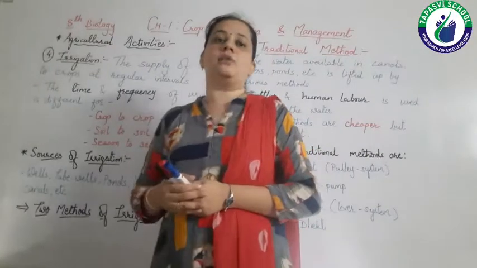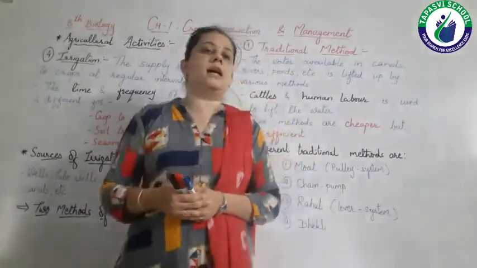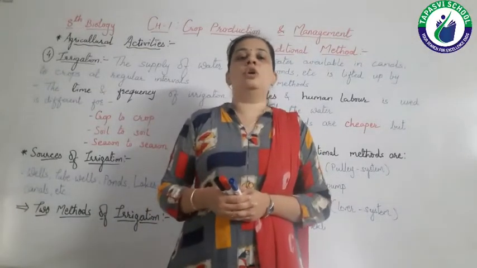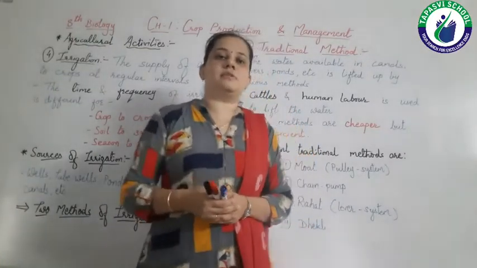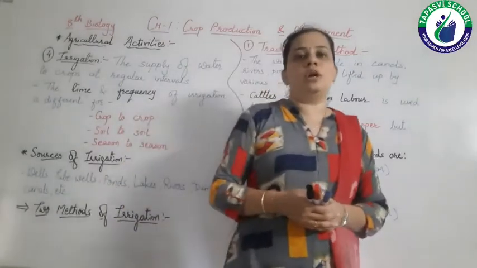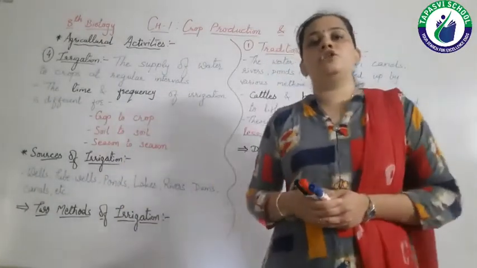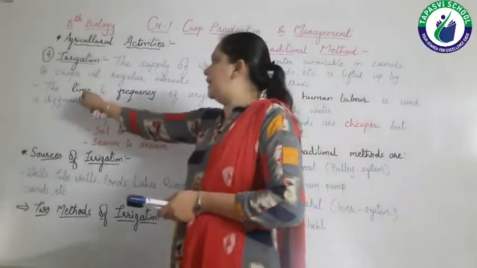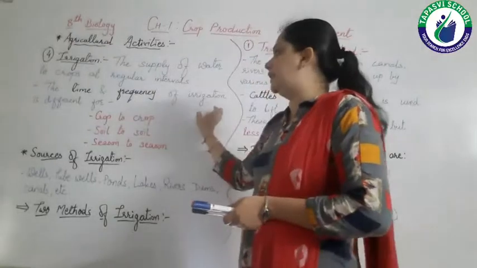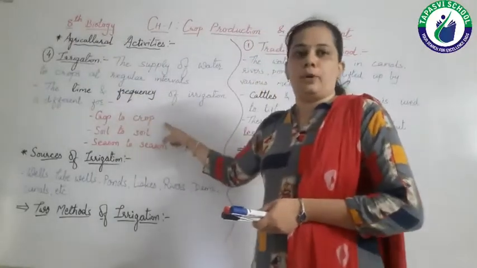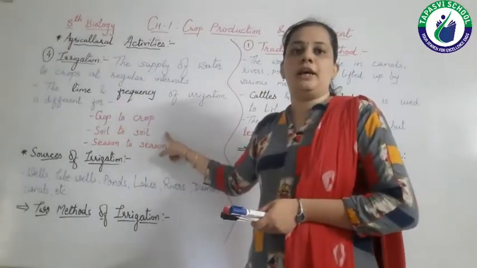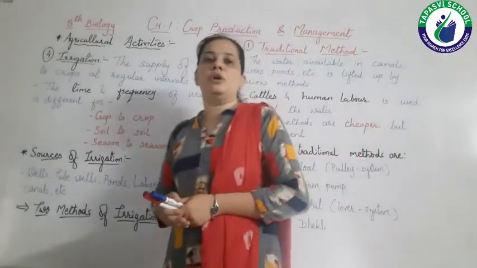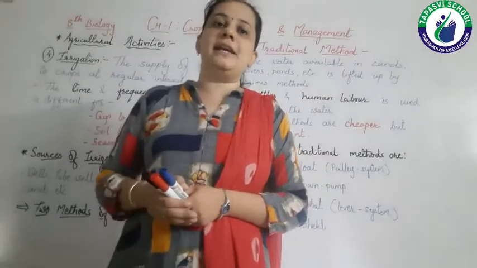Obviously they require more water in summer, as the heat is more, so the transpiration that occurs in the plant is more, and they require much more water. So once again, the time and frequency of irrigation is different from crop to crop, soil to soil and season to season. So this is about what irrigation is.